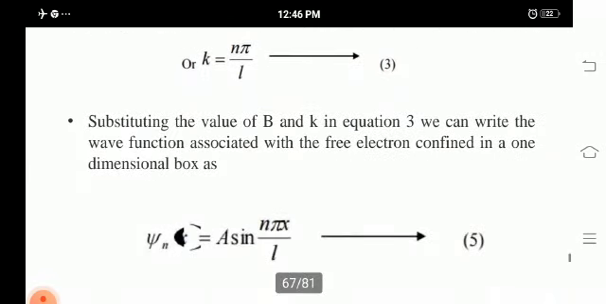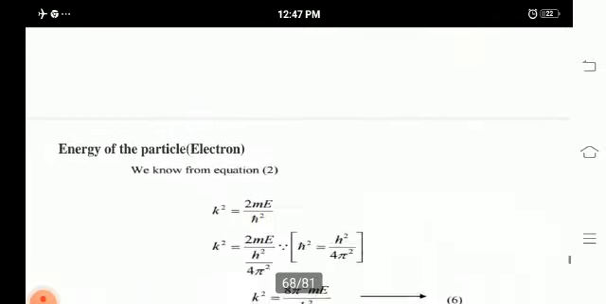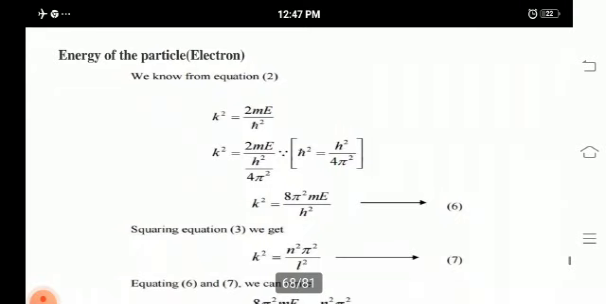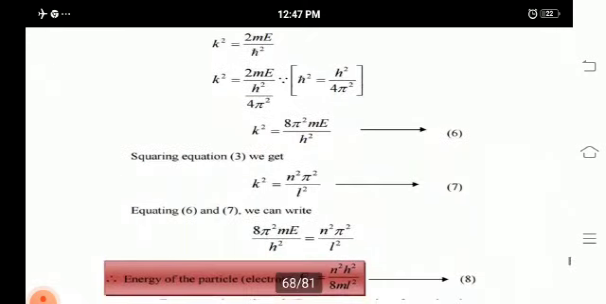Substituting the values of B and k in equation 3, we can write the wave function associated with the free electron confined in a one-dimensional box as psi of x is equal to A into sin of n pi x divided by L. Here, the energy of the particle is given by k squared is equal to 2mE by h cross squared, where h cross is h by 2 pi. Squaring the above equation, we get k squared is equal to n squared pi squared by L squared.